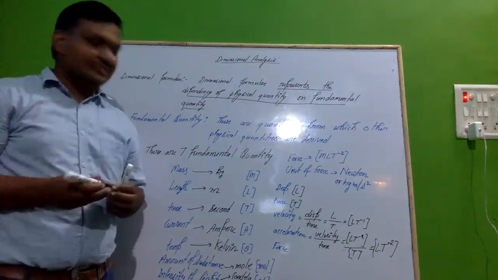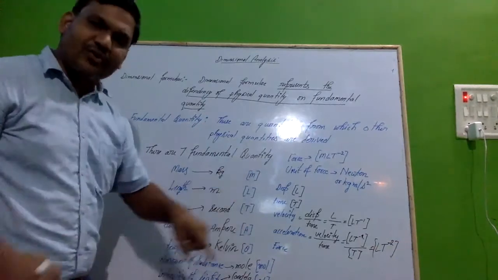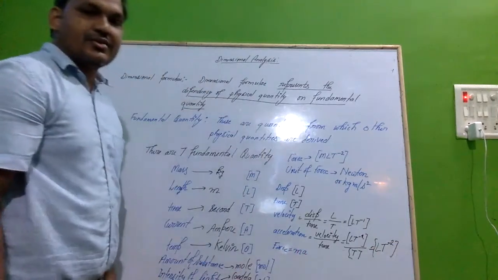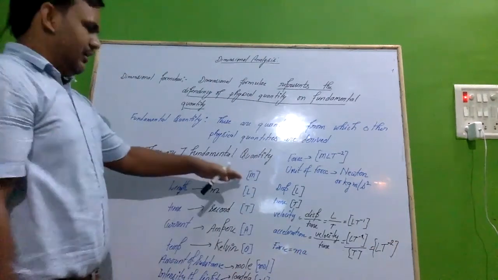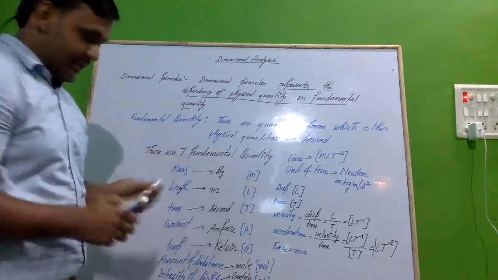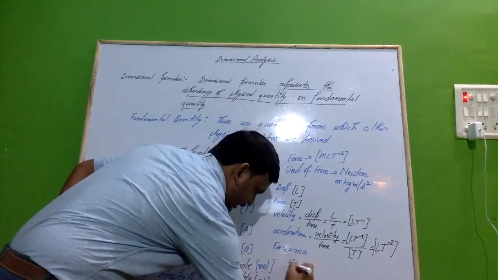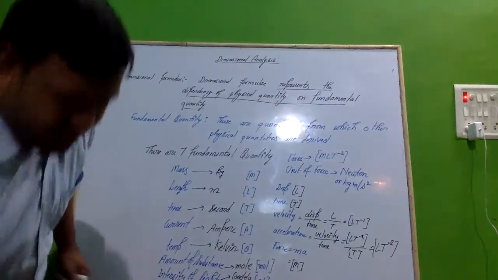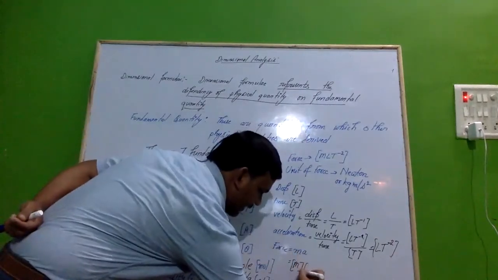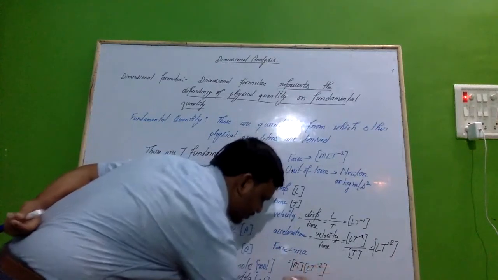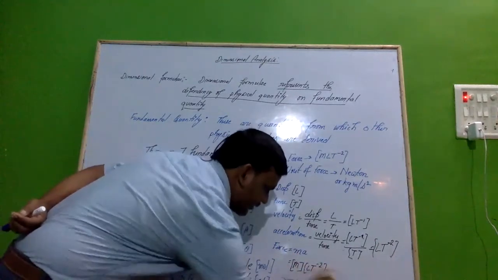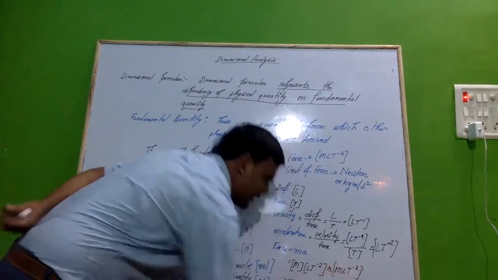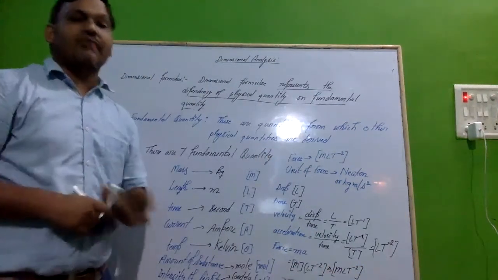So now coming to the force. And what will be the formula of force? This will be mass into acceleration. So you know well about the mass. Mass can be represented by a single letter m. So this is basically your m. And this acceleration can be written as [LT^-2]. So this will be your [MLT^-2]. This will be the dimensional formula of this particular force.